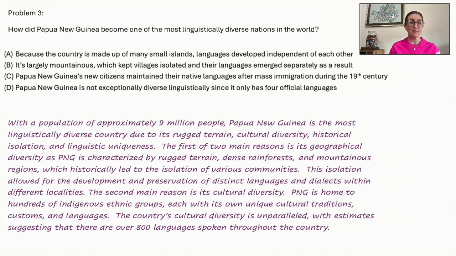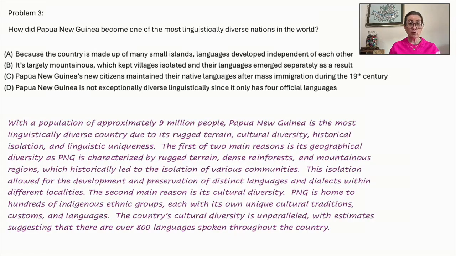Problem number 3. How did Papua New Guinea become one of the most linguistically diverse nations in the world? Let's look at the history before we look at the answers. So with a population of approximately 9 million people, Papua New Guinea is the most linguistically diverse country due to its rugged terrain, cultural diversity, historical isolation, and linguistic uniqueness.